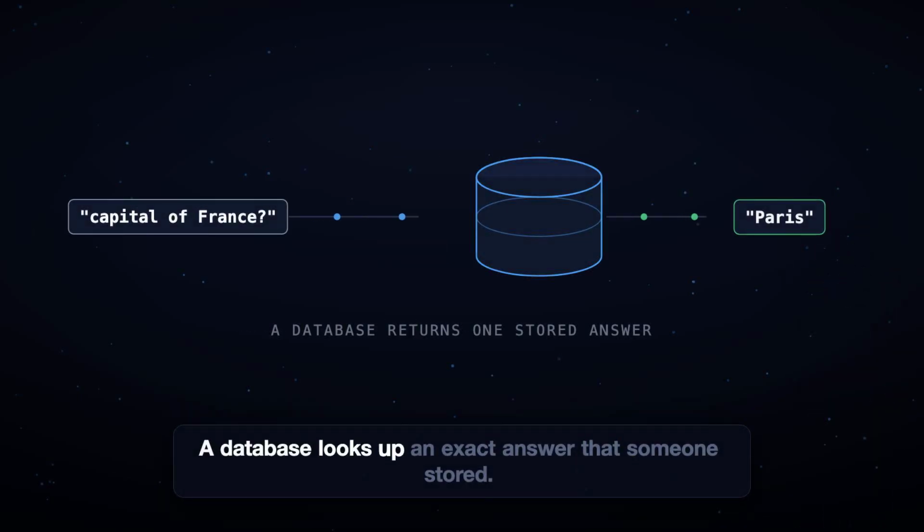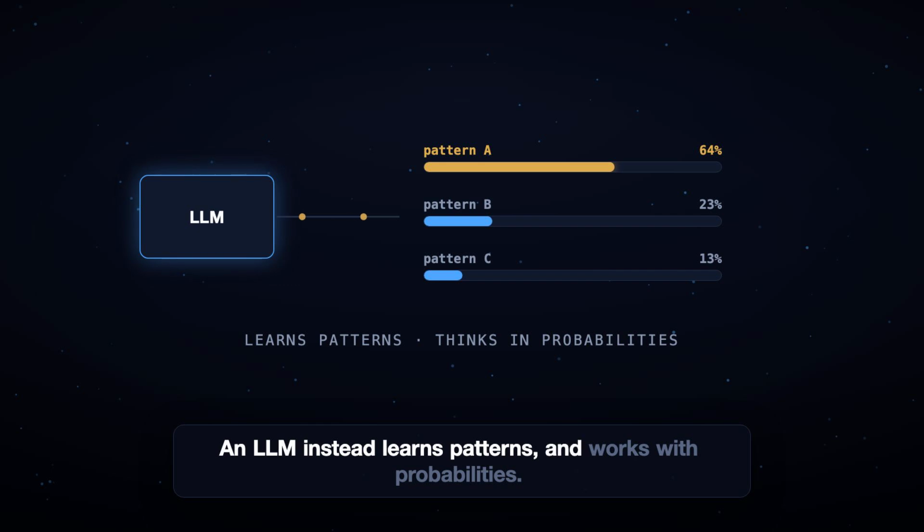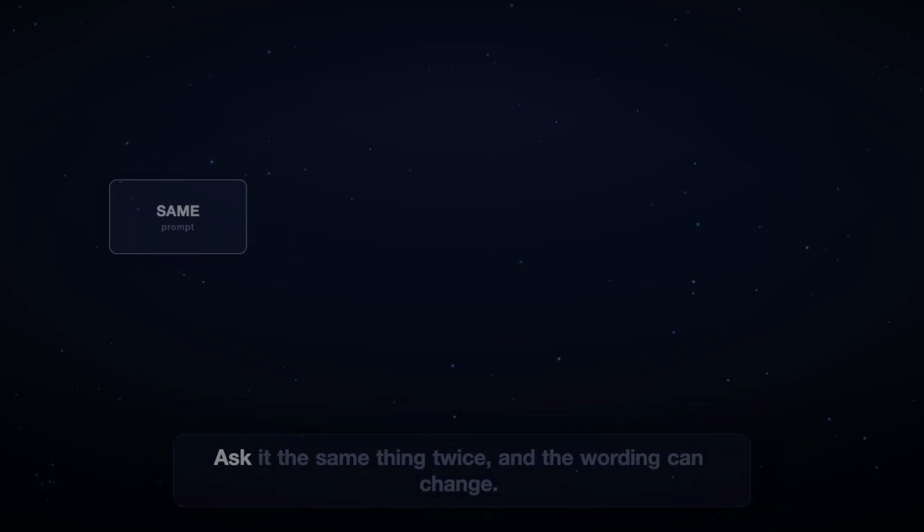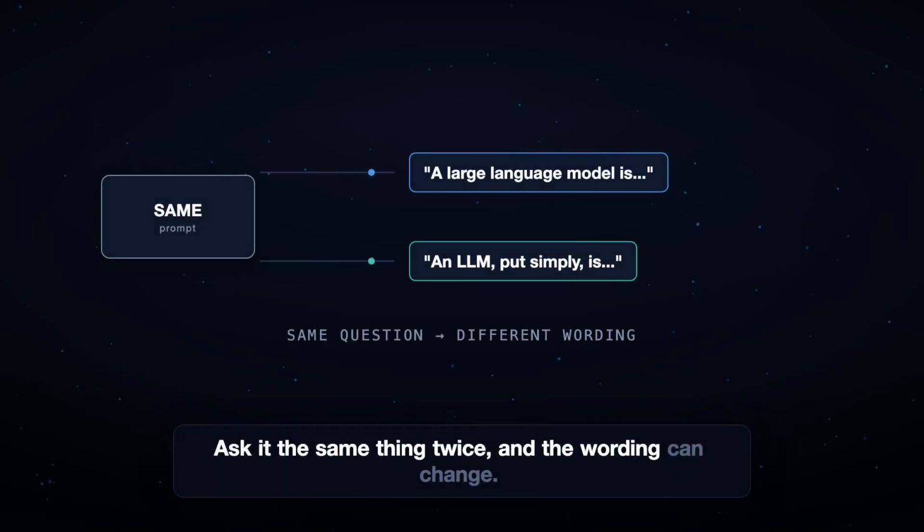A database looks up an exact answer that someone stored. An LLM instead learns patterns and works with probabilities. Ask it the same thing twice, and the wording can change.